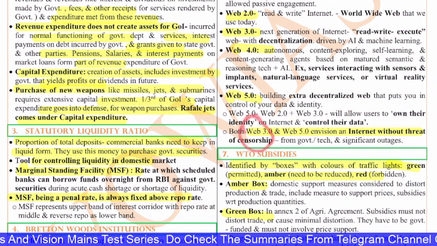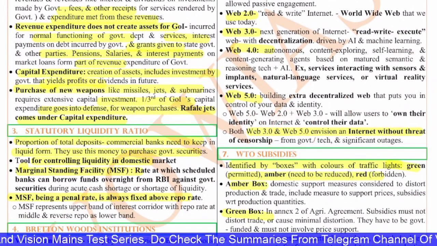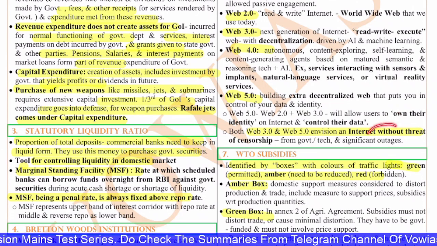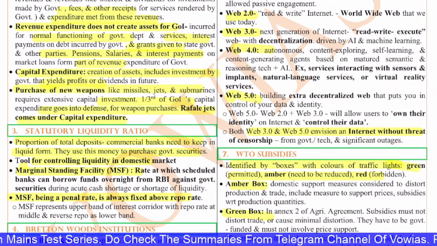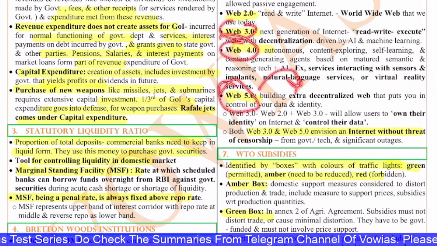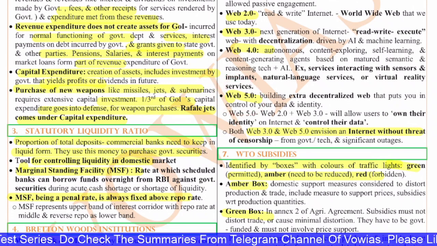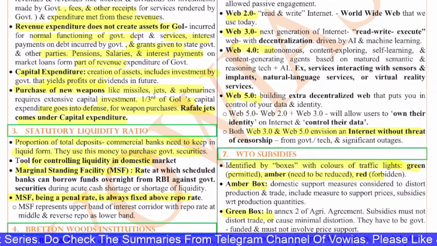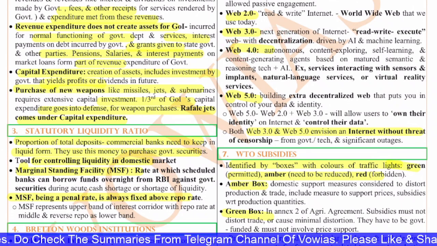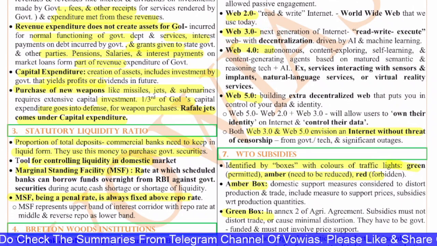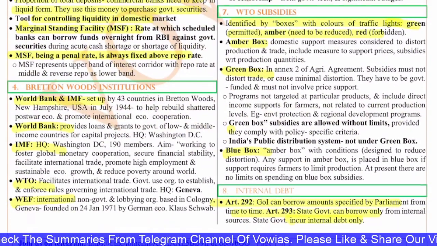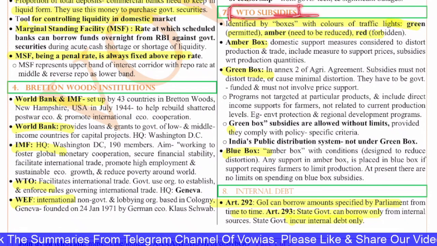Both Web 3.0 and Web 5.0 envision an internet without the threat of censorship from the government or technology and significant outages. So just remember these things: 5.0, 4.0. Okay, so 5.0 means decentralized one, because I think Web 5.0 was asked in the exam. Web 4.0 is about autonomous content exploring. 3.0 is about read, write and execute once, right? All these things.